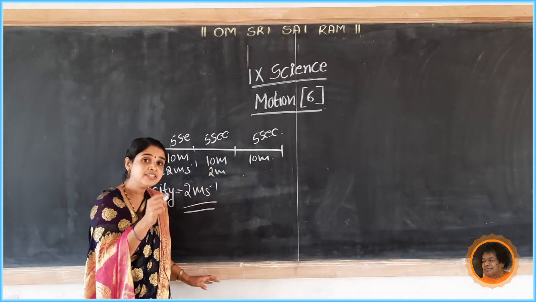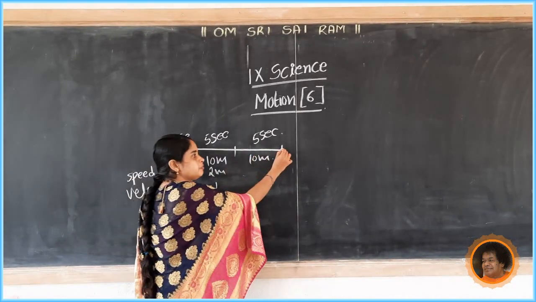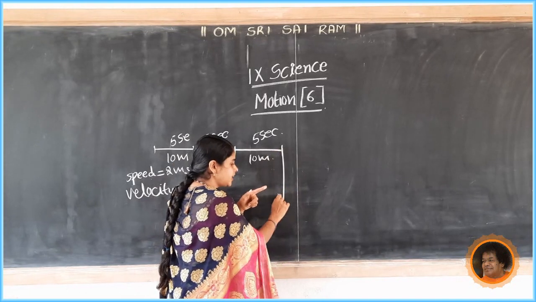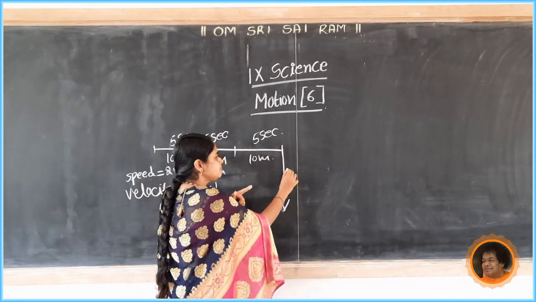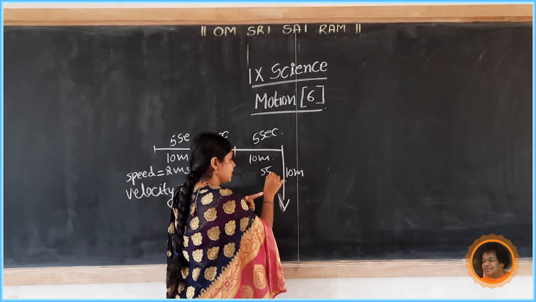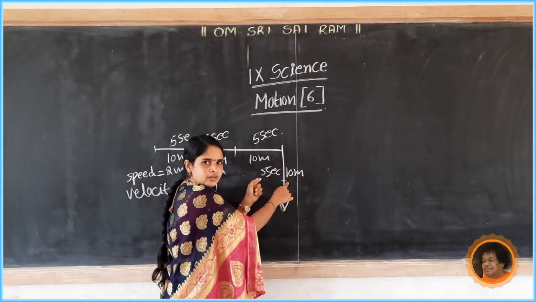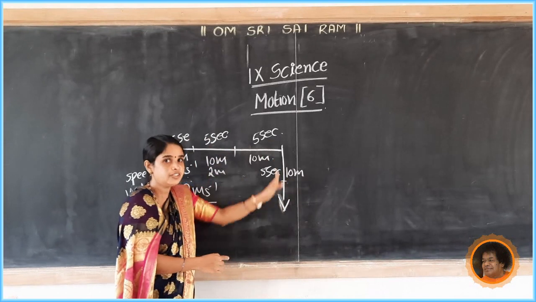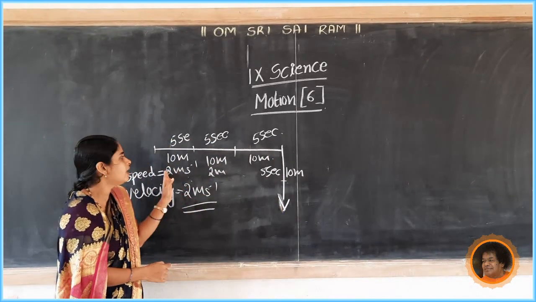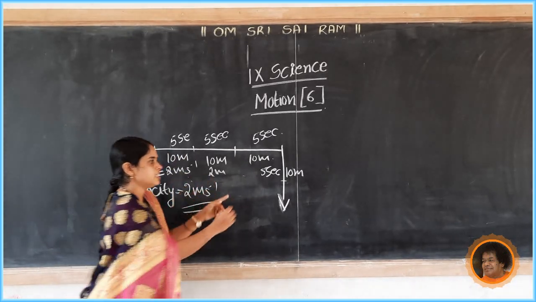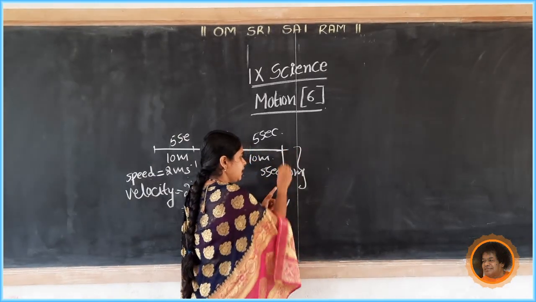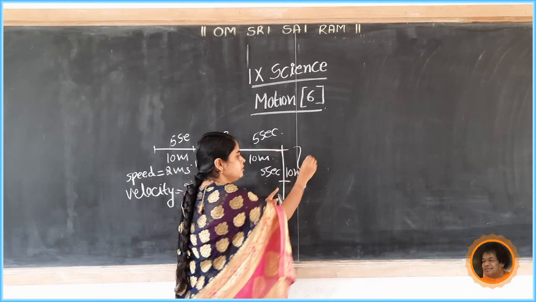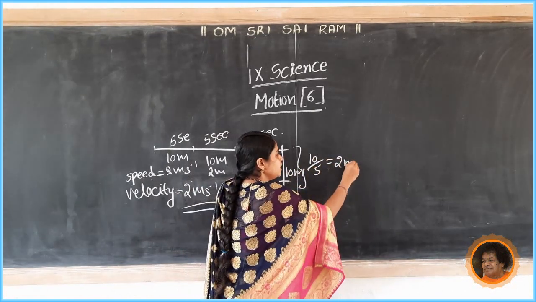If the object changes its direction, for example, from this position the object moves in this direction, and it covers the same 10-meter distance in 5 seconds. It is uniform motion, but not along a straight line. Here the direction changes. Next, calculate the speed: speed equals distance 10 meters divided by time 5, so 10 by 5 equals 2 meters per second.